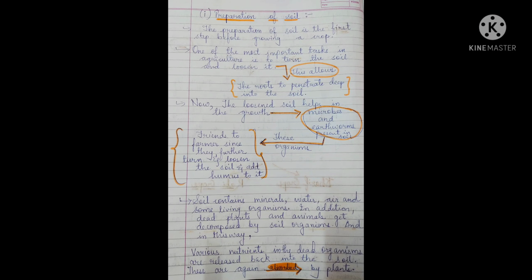As they move around, they loosen the soil and add humus to it. So what is this term humus? Humus is a material which is formed inside the soil when plants and animals decay. As you all know, trees shed their leaves. Where do they fall? In the soil only, right? They are buried inside the soil and they decompose inside the soil.